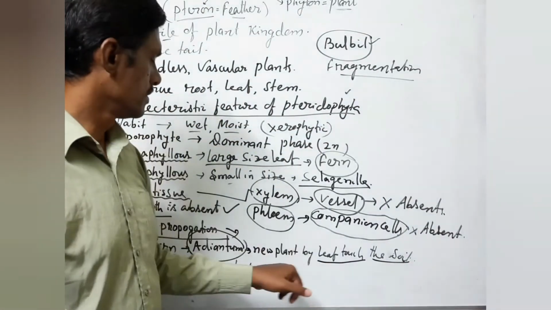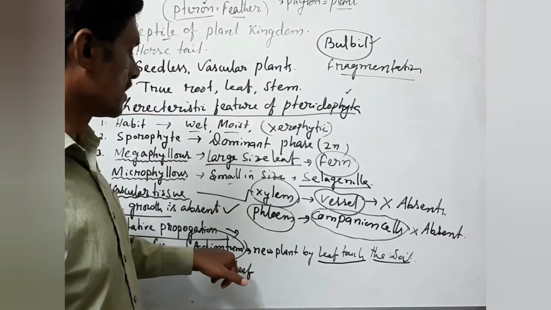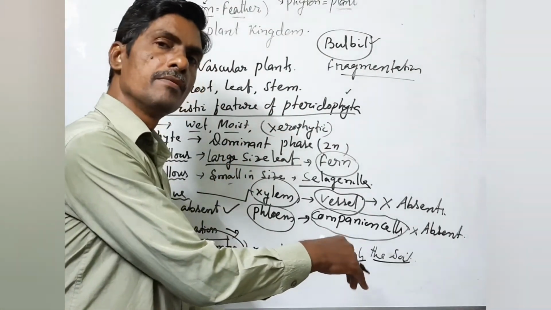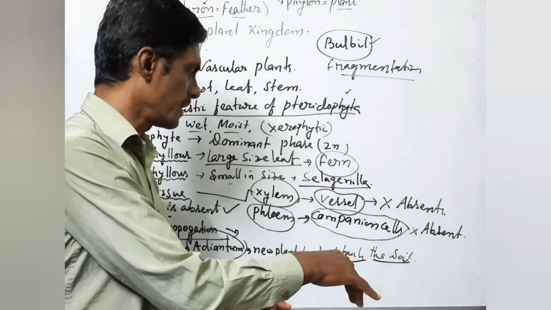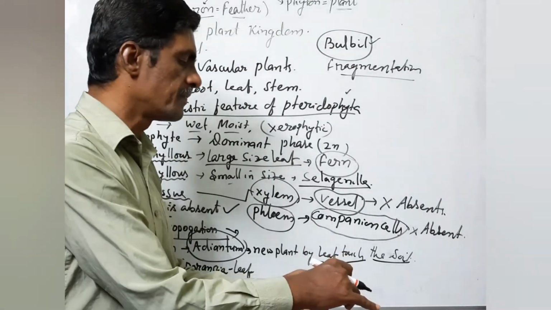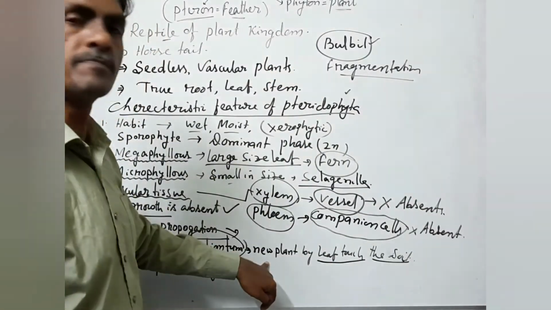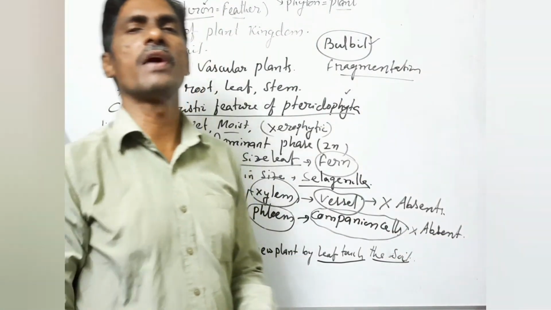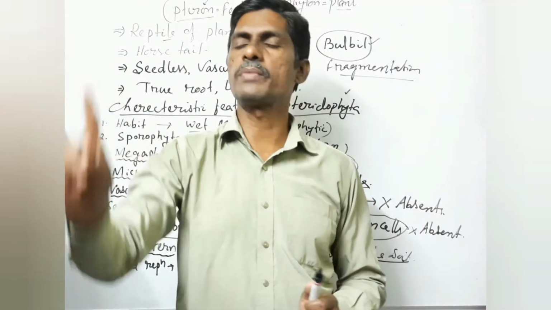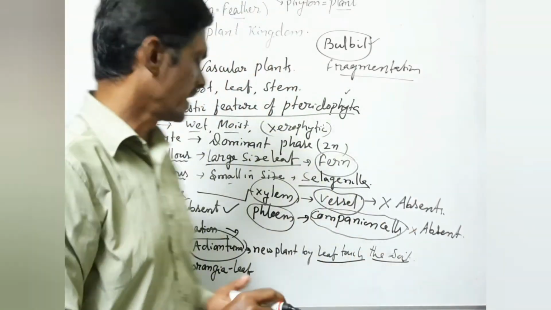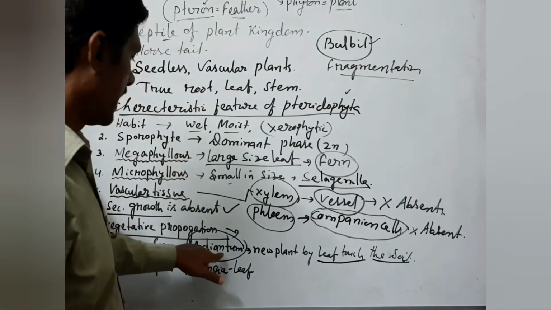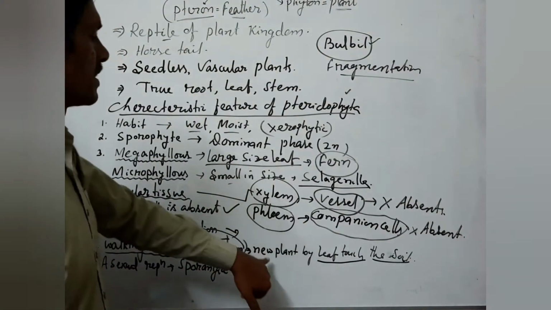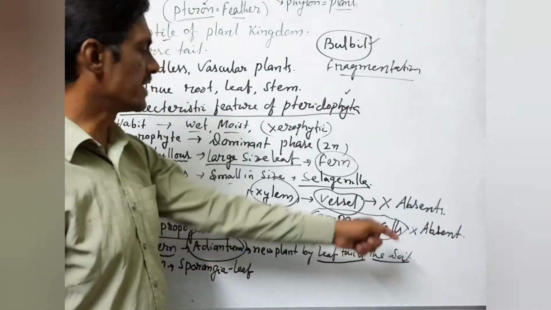The leaf tip touches the soil, and when the leaf tip touches the soil, new plants develop from the leaf. So that's why it is called walking fern. The fern moves when the leaf touches the soil. One plant is produced, again the leaf touches, and again like that it continues. So that's why Adiantum of Pteridophyta is called walking fern, because new plants are developed from the leaf when it touches the soil.